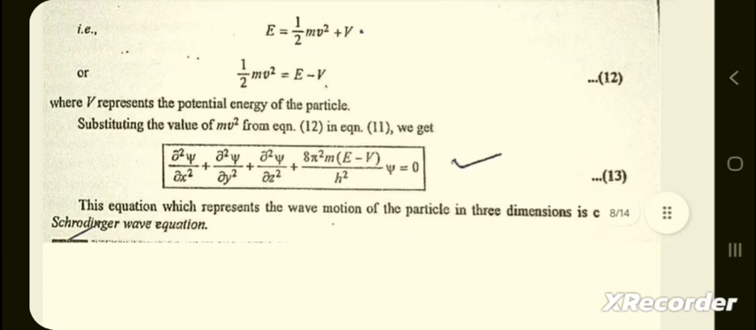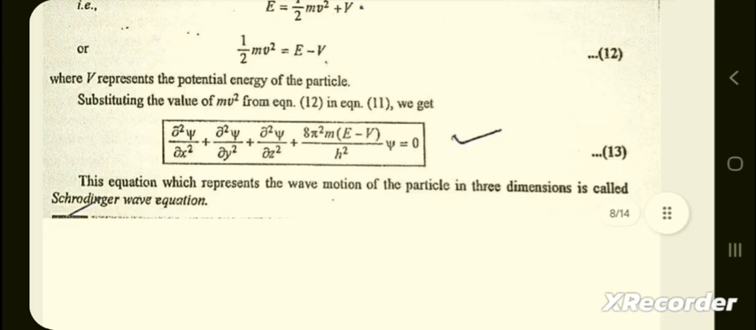Substituting the value of mv square from equation 12 in equation 11, we get del square psi by del x square plus del square psi by del y square plus del square psi by del z square plus 8 pi square m (E minus V) by h square psi is equal to 0. This equation, which represents the wave motion of the particle in 3 dimensions, is called Schrödinger wave equation.